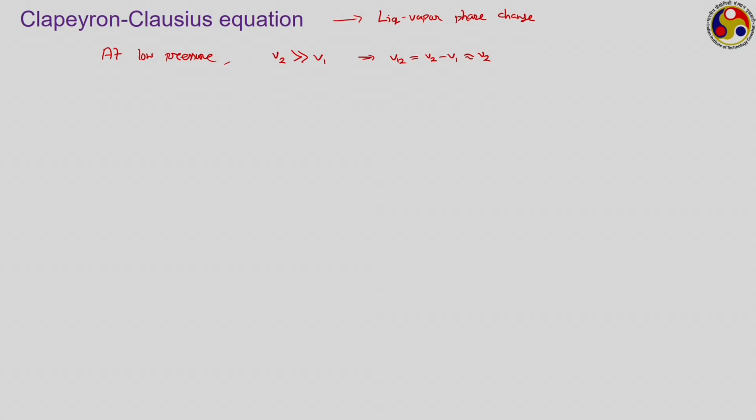As the pressure keeps on approaching absolute zero pressure, the behavior of vapor also approaches that of an ideal gas, and therefore, we can approximate this by the ideal gas equation, which is R into the saturation temperature by the corresponding saturation pressure, or if we just drop the subscript, just RT by P. So, if we now invoke the Clapeyron equation, where we had dP/dT saturation equal to H12 by T sat into V12, then using this approximation at low pressure, V12 we are replacing.